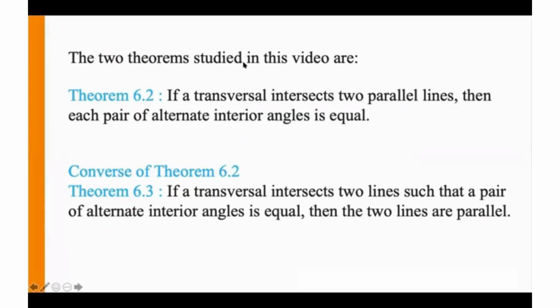So the two theorems studied in this video are Theorem 6.2: if a transversal intersects two parallel lines, then each pair of alternate interior angles is equal. And the converse of this theorem is Theorem 6.3, which says that if a transversal intersects two lines such that a pair of alternate interior angles is equal, then the two lines are parallel. Both of them are true, and we have proved it here, and therefore they are called theorems.